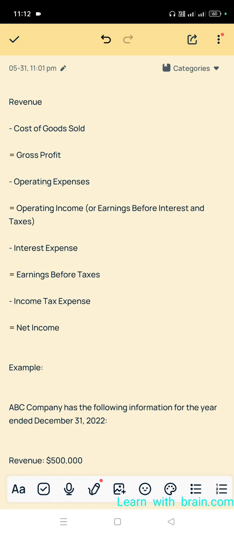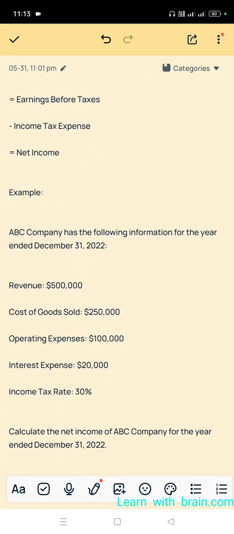From operating income we have to deduct interest expense, then we will get earnings before taxes, EBT. After that we have to deduct income tax expense, and we get net income. So this is the simple income statement. First of all we have to learn the conceptual understanding, then we can easily do problems in exams as well as in MNC companies. We can easily understand financial statements. So this is the simple format of the income statement.